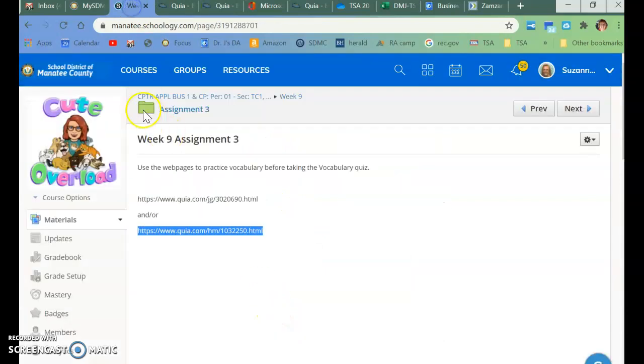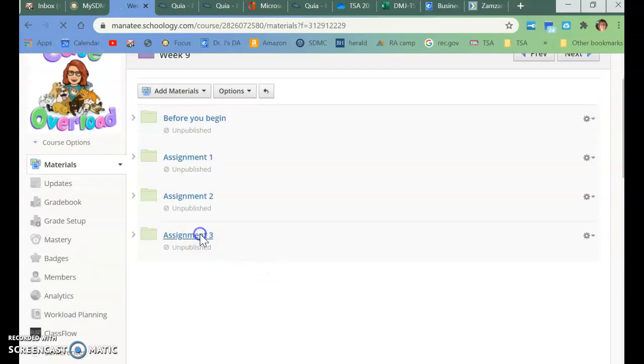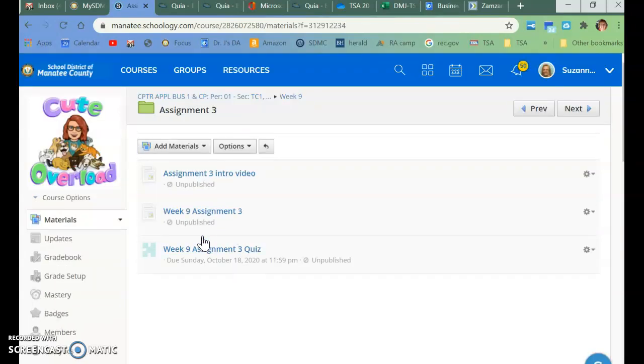So once you have done that and you go back and you're ready and you've studied and you're ready to take your quiz, you get to take the quiz one time. There are no redos, so be careful. It is second quarter. You should be able to do this now. You get one chance at the quiz.